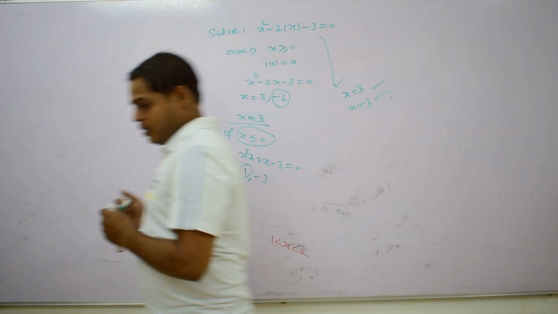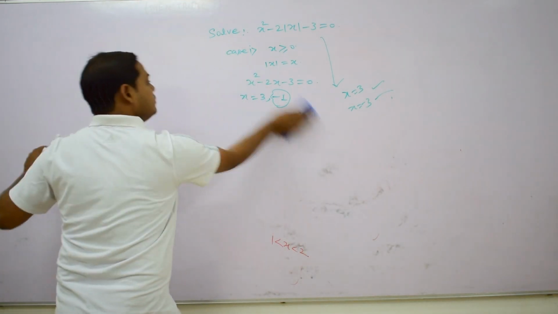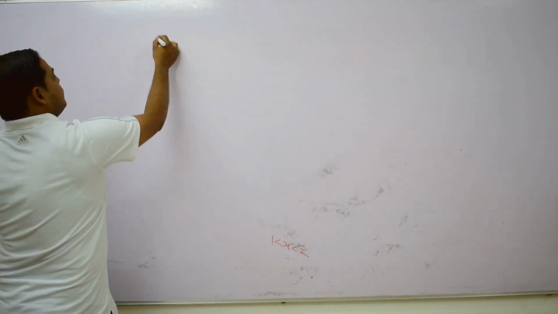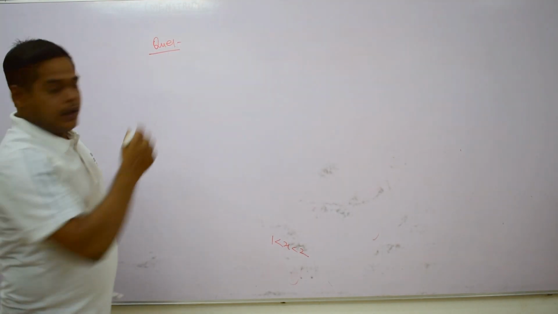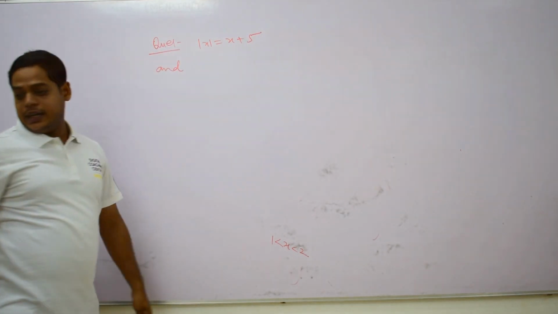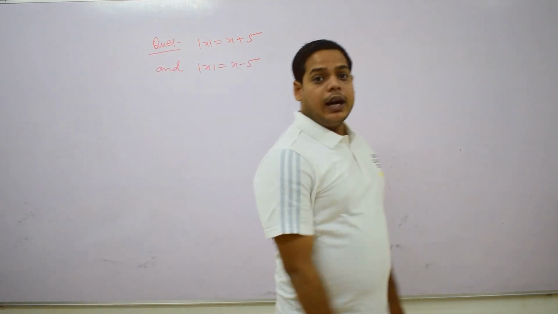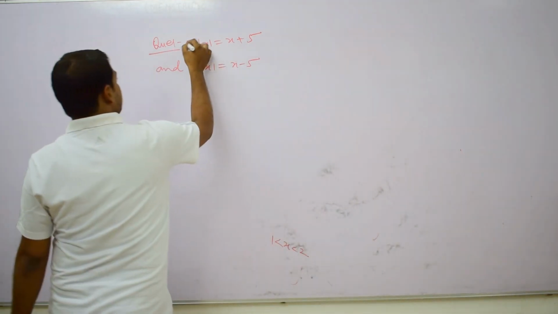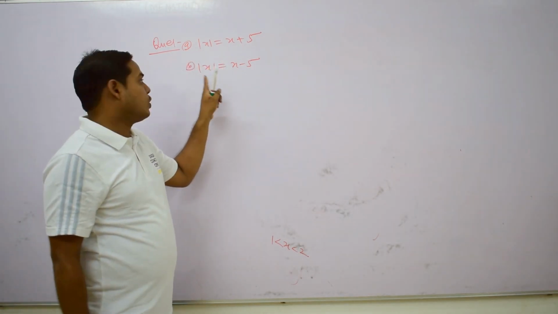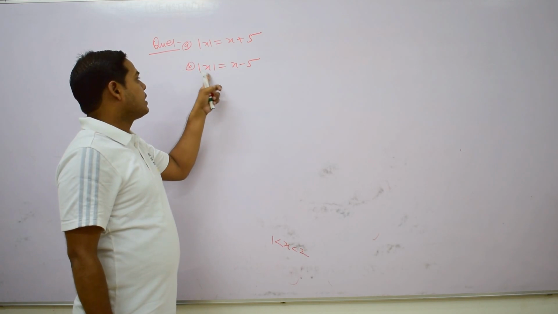Okay. Now we discuss another question. The question is |x| = x + 5, call this A, and |x| = x − 5, this is condition B. Now we want to find when the solution of the first exists and when the solution of the second exists, meaning for which value of x A exists, and for which value of x B exists.